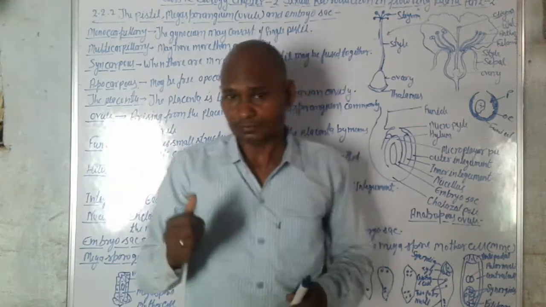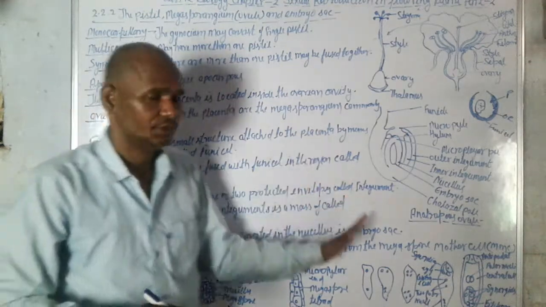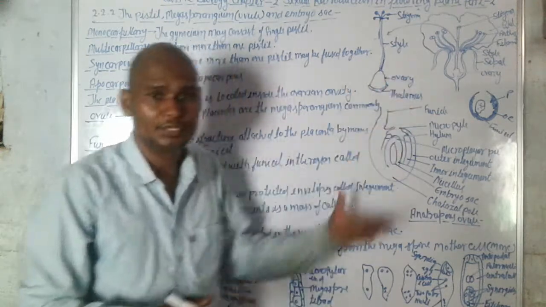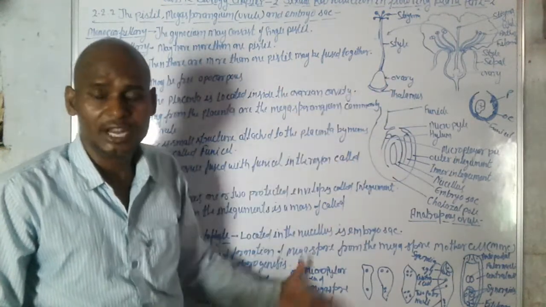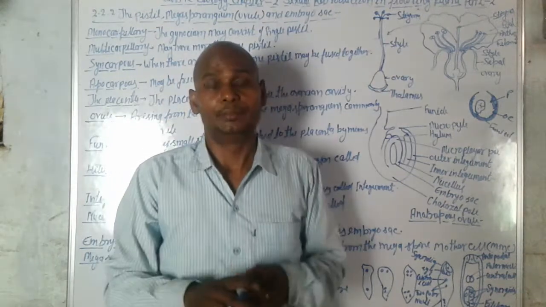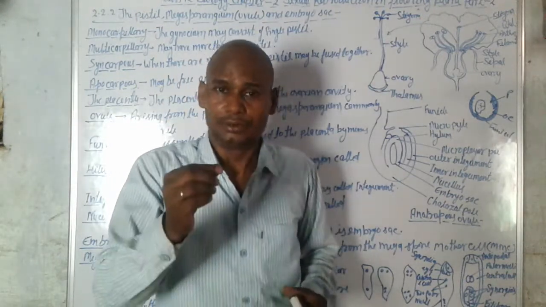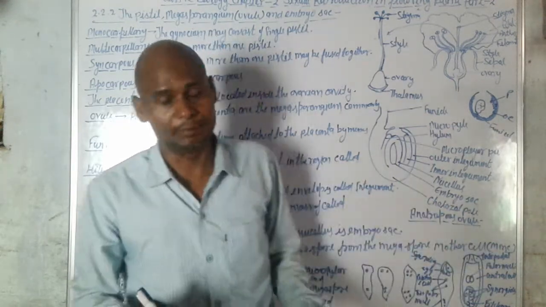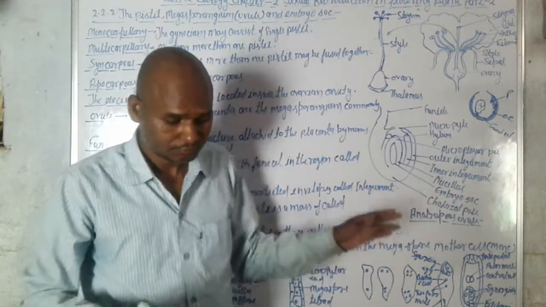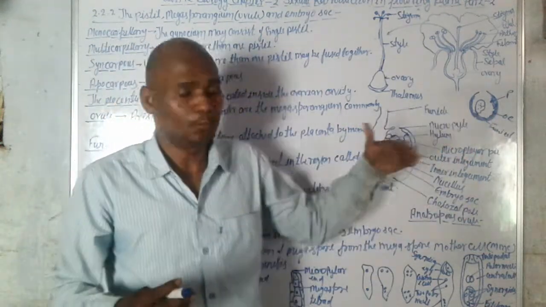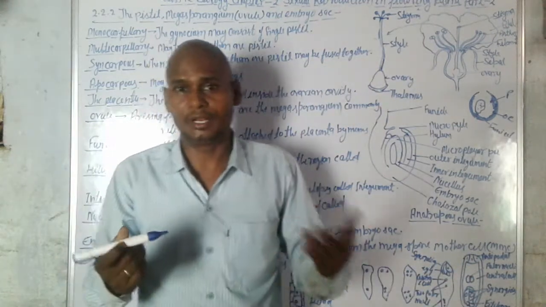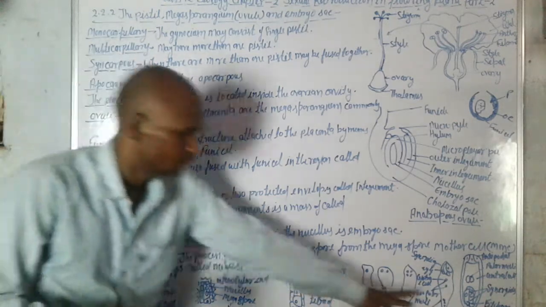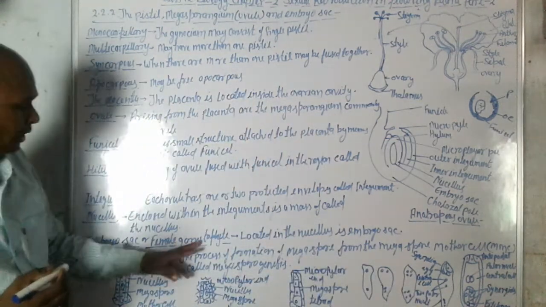And these are the pre-fertilization events. This step is the pre-fertilization event, because in this event the male and female gametes are prepared. The male gamete is the pollen grain, and the female gamete is the embryo sac. The embryo sac is the female gamete.